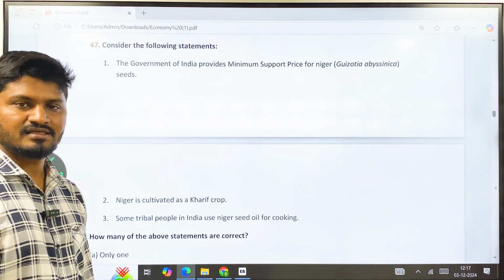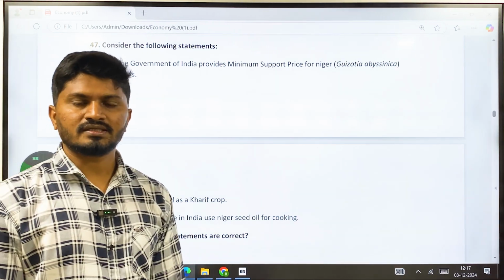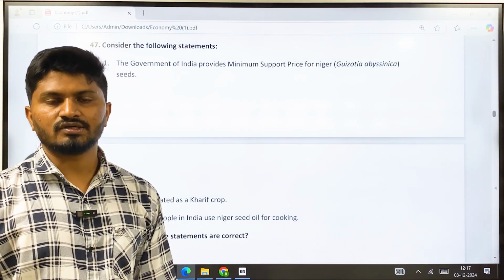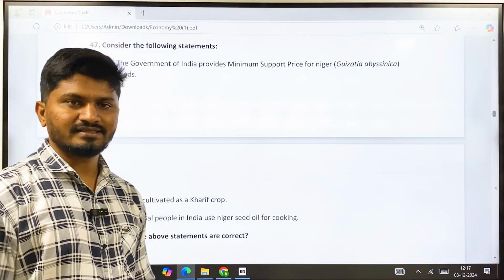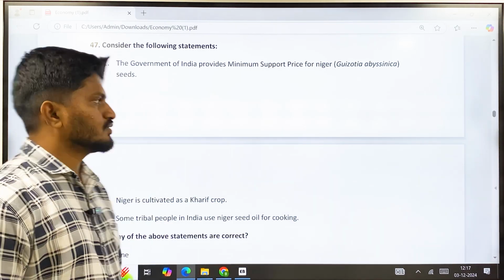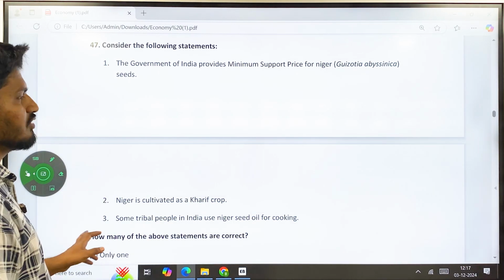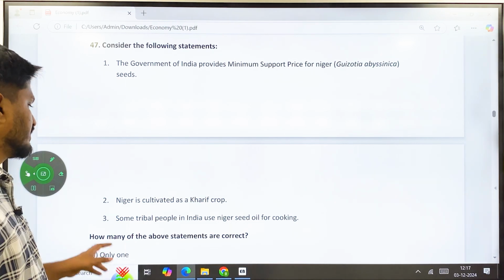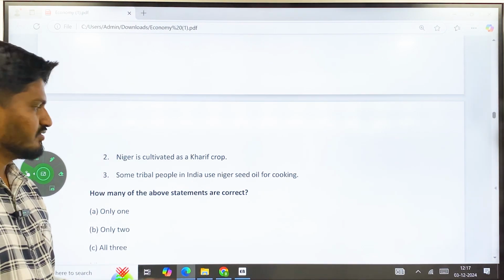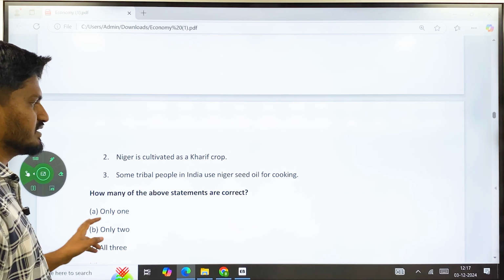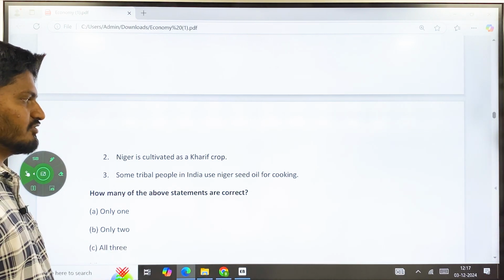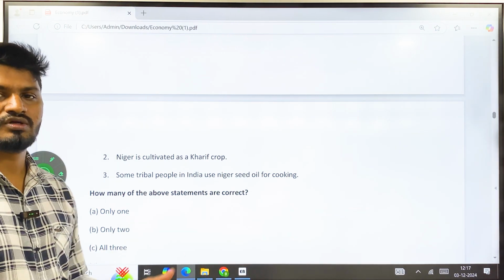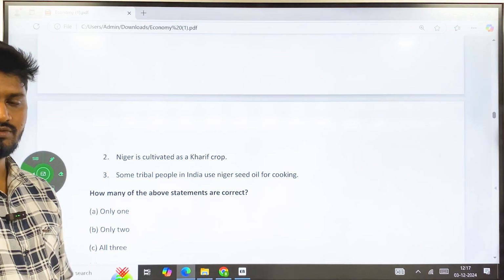Niger in Karnataka is called Gurellu, Ellu. In North Karnataka it is called Gurellu. In South Karnataka it is called Puchellu. It is black in color. The government of India does provide MSP for this one, and Niger is cultivated as a kharif crop, and many tribal people use Niger seed for cooking. This Niger seed is used in North Karnataka also and in many other prominent societies.